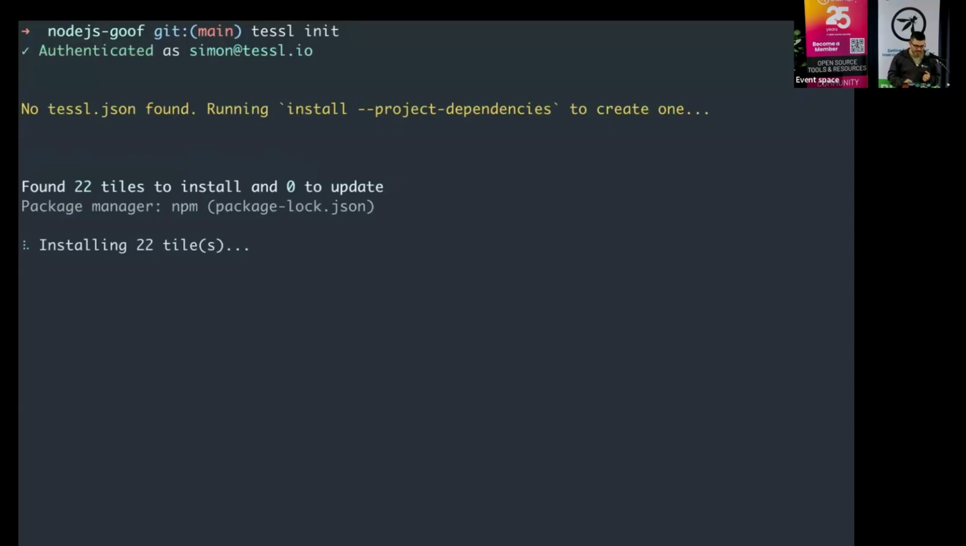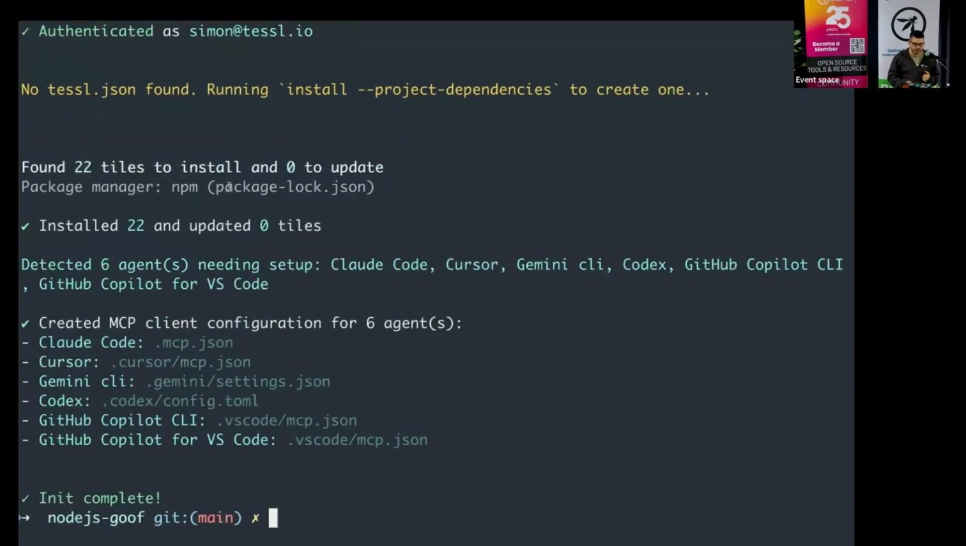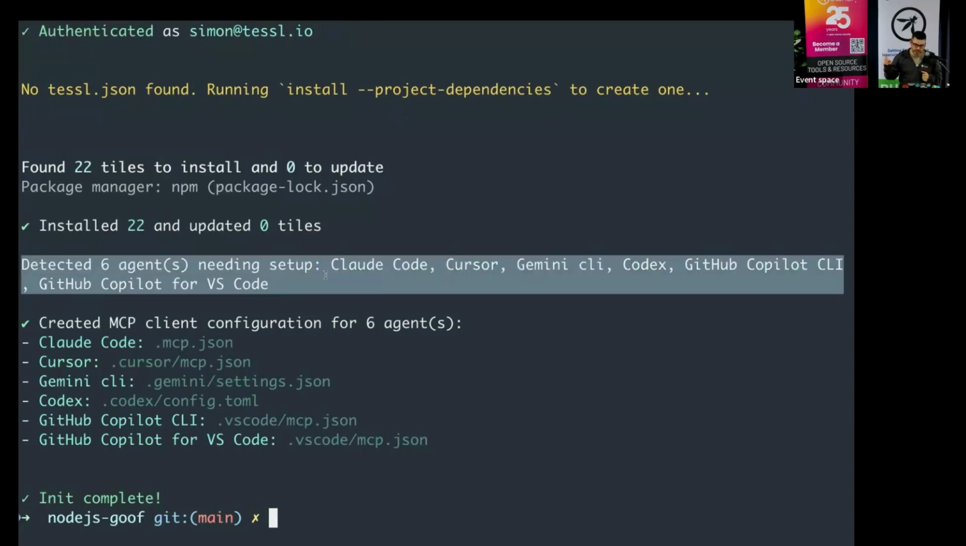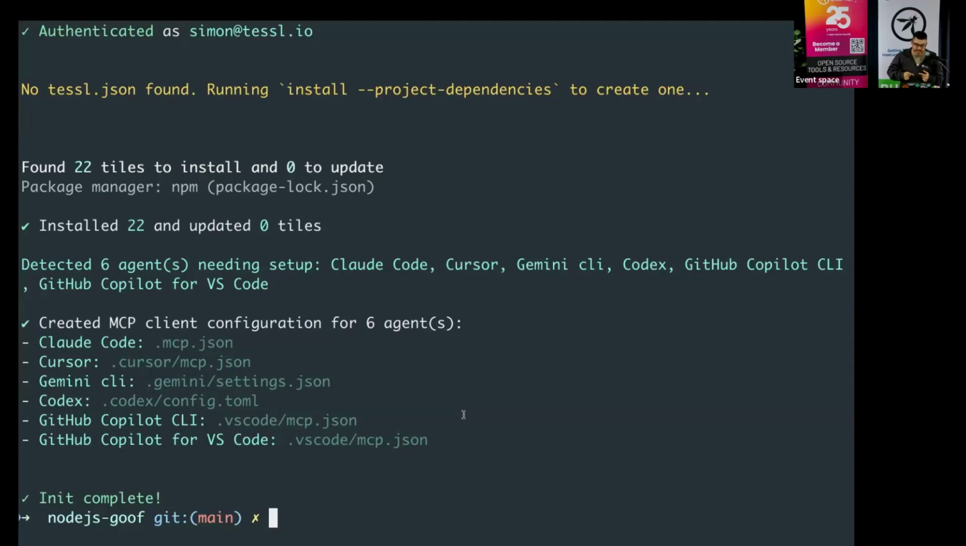So when I hit return there, it's going to say it's found 22 tiles to install, a tile being a package of context. So in this case, there are 22 libraries that we are using that we've just downloaded context for. That context can now be used by the agent when it wants to develop that application using those very specific libraries. It also detected that I'm using 6 agents to build my application, including Claude Code, Cursor, etc. What this does now is when I run Cursor, it'll add various aspects in there to use that context.